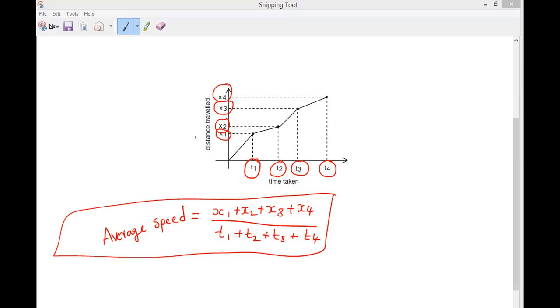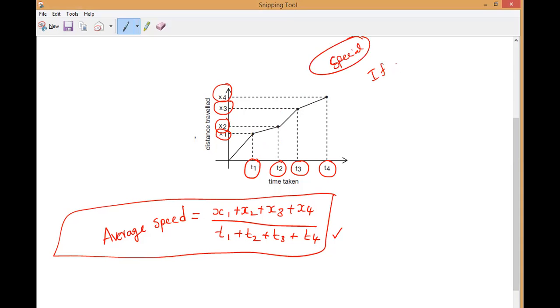Now, from this image only I'll make you one more image. This is one formula for average speed. Speed is increasing, decreasing, increasing, decreasing, increasing, decreasing. Yes or no? Please respond. Now, for example, let's keep a special case. If speed is increasing constantly, with no decrease, do you understand? Speed increasing constantly.